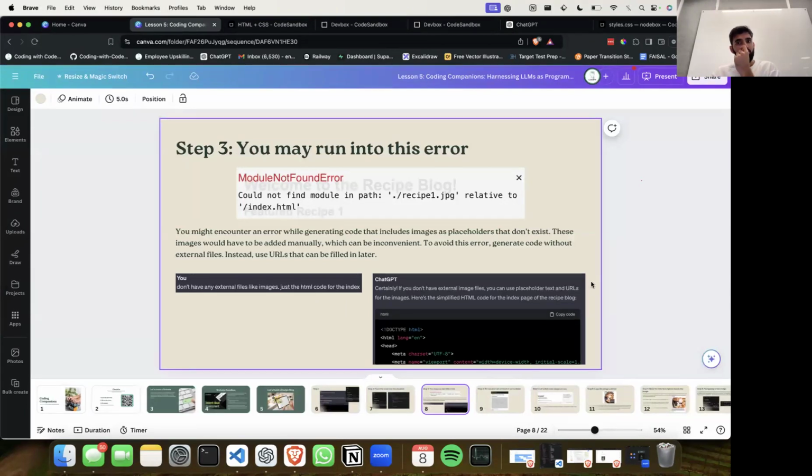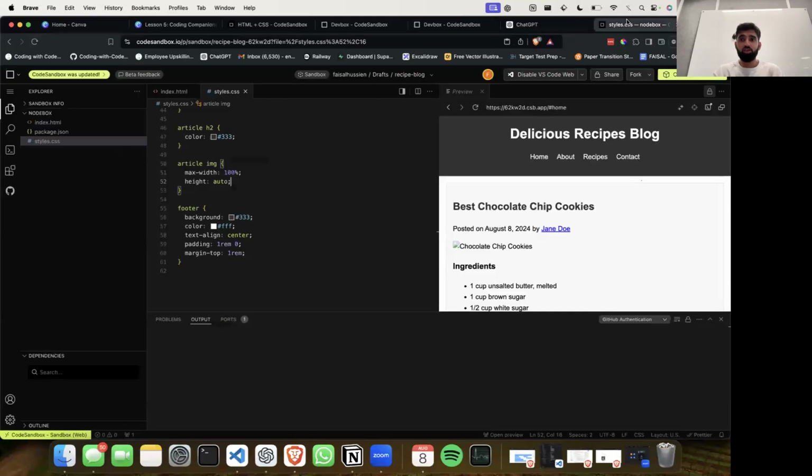So has anyone seen this issue that has popped up in terms of the image? Excuse me, I'm just going to close this tab down. In terms of this little box here, has ChatGPT generated you essentially a broken image that you can see on the preview screen? Thumbs up if it has. Yep, has for Stephanie, has for Rich. Valerie, okay, yeah. Great to see.